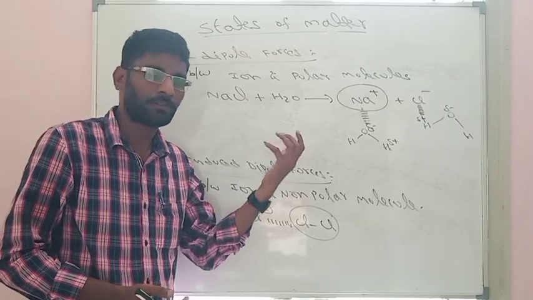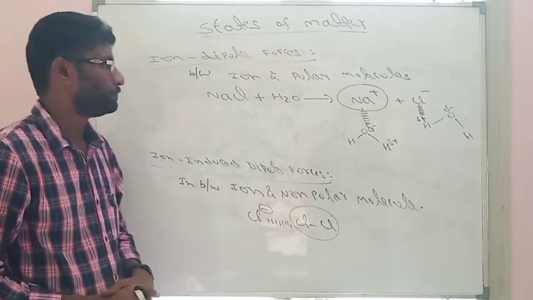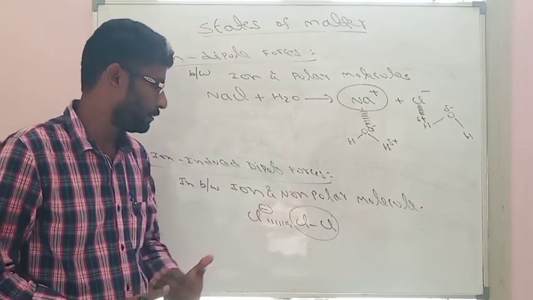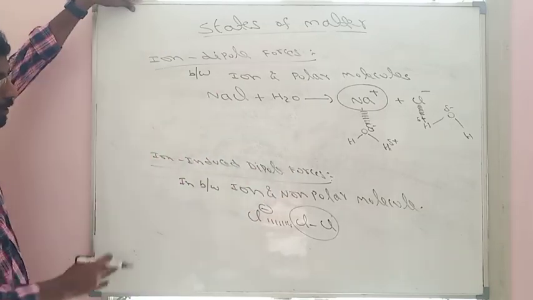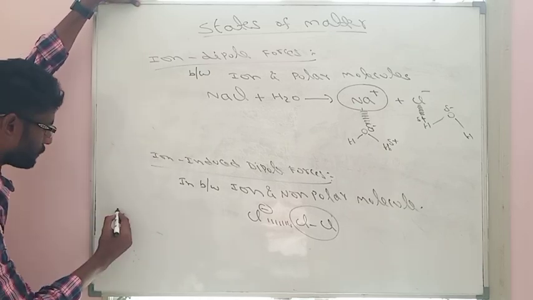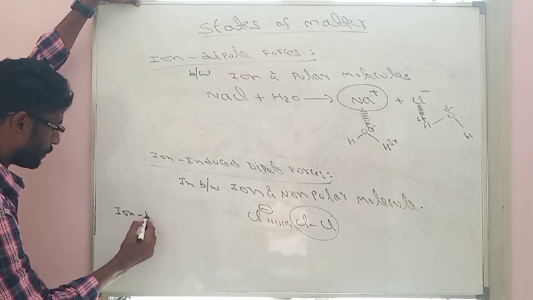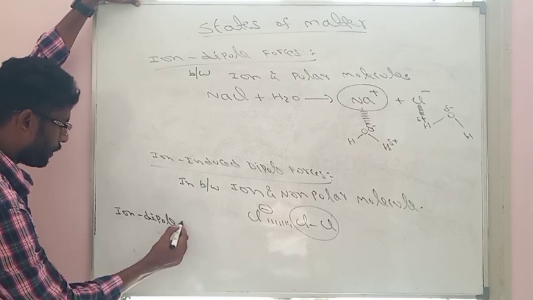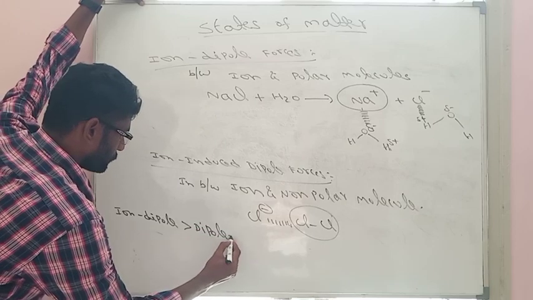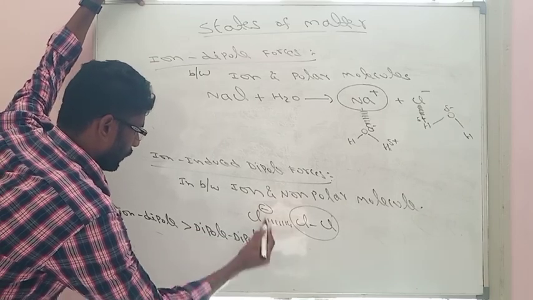Particles may be atoms or they may be molecules. So all these intermolecular forces, already I have given one order. So the exact order of these intermolecular forces will be, the strongest intermolecular forces will be ion dipole. After that, dipole-dipole.